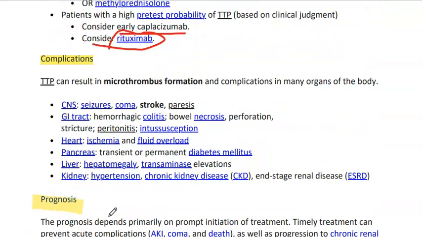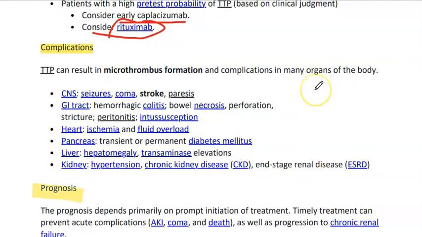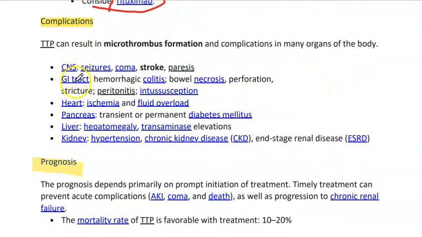Complications. It can result in microthrombus formation and complications in many organs: CNS, GI tract, heart, pancreas, liver, and kidney. Prognosis. Timely treatment prevents complications like AKI, coma, and death, as well as progression to chronic renal disease. Mortality in TTP is favorable with treatment, up to 10 to 20%. So that's all about TTP.